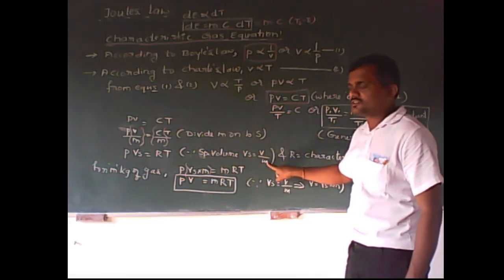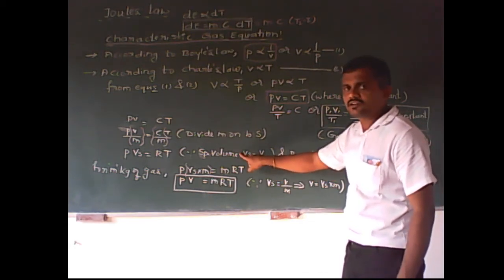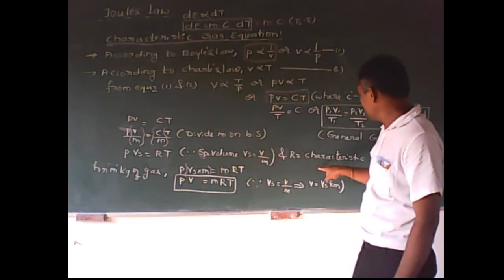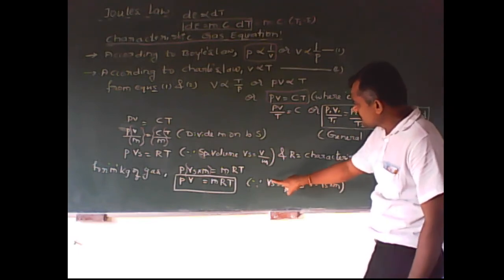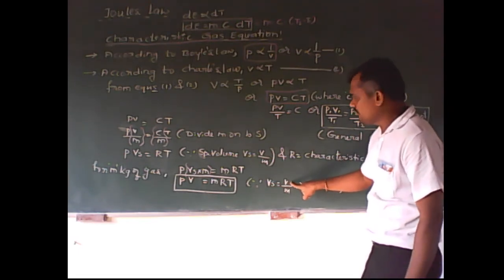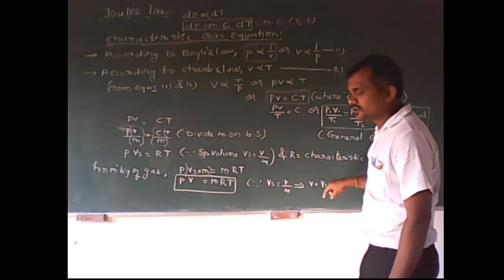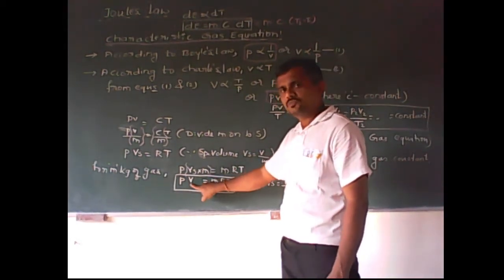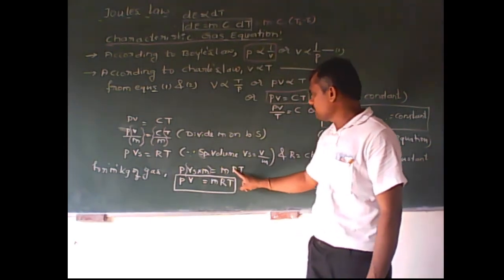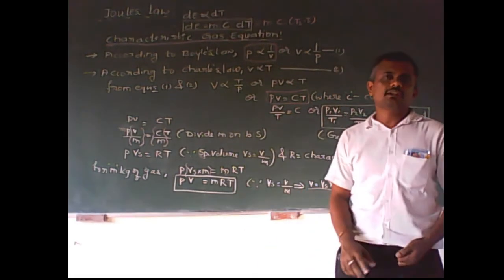When I rearrange this, mass goes to the numerator side, so volume is equal to m into Vs. Vs into m is equal to V. Understood? So with the help of this, Vs into m is nothing but volume, and the right side is m into R into T.